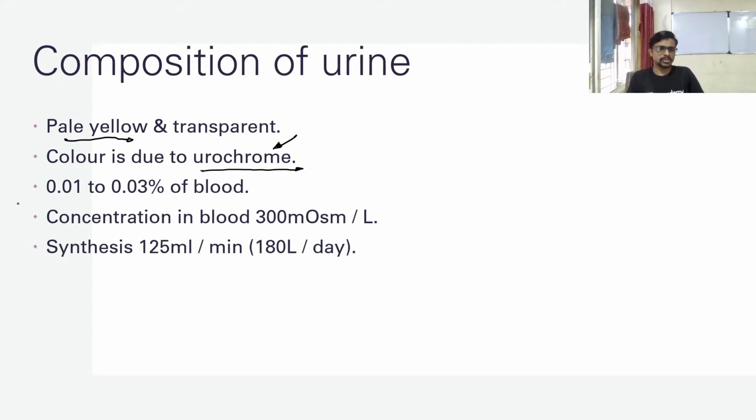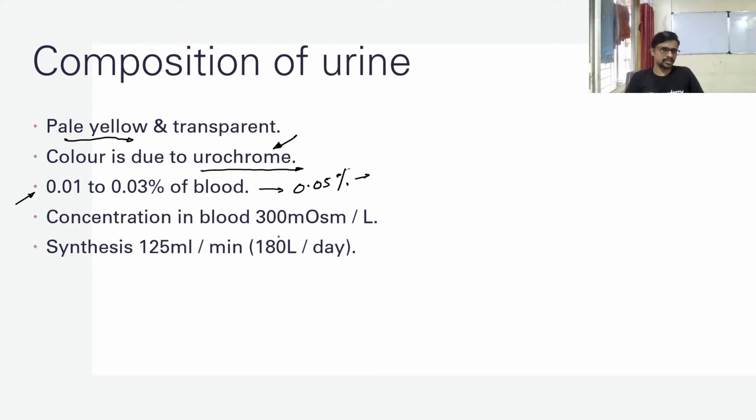Okay, so the concentration of urea in the blood is 0.01% to 0.03% of the blood, and if the concentration becomes more, for any reason, more than 0.05%, we call it uremia. Okay, what is it? It is uremia.